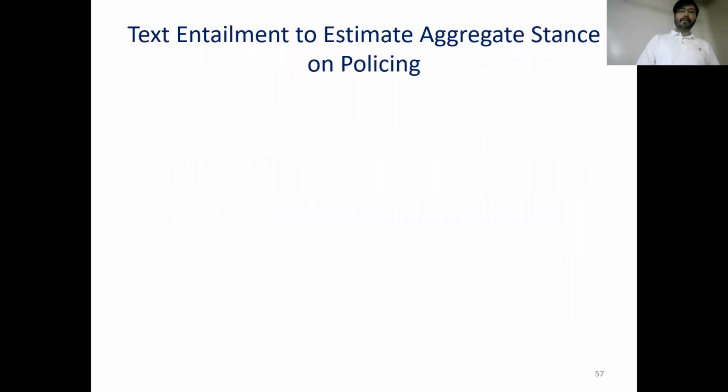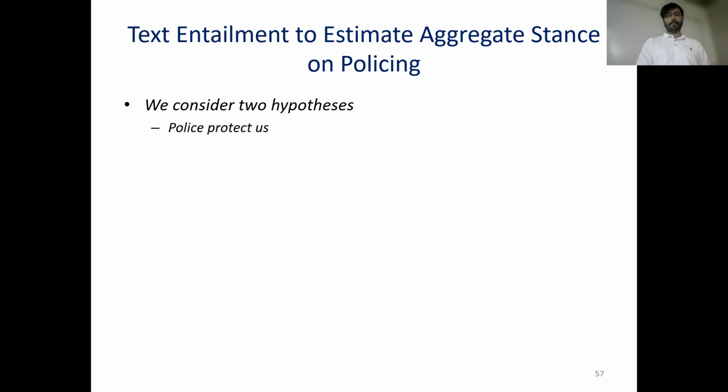So we can treat the same thing as the entailment framework and use two hypotheses: police protect us and police make us safe. Then use each of these news transcripts' police-related sentences as premise, and we can compute how many of those sentences actually satisfy the hypothesis.